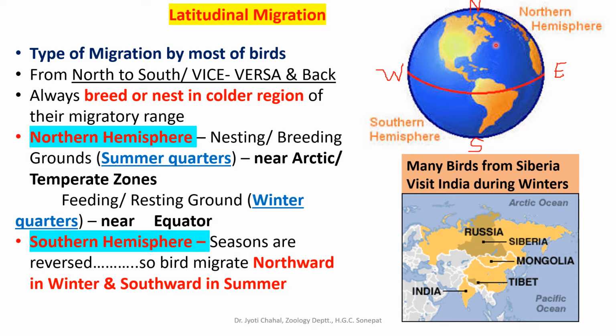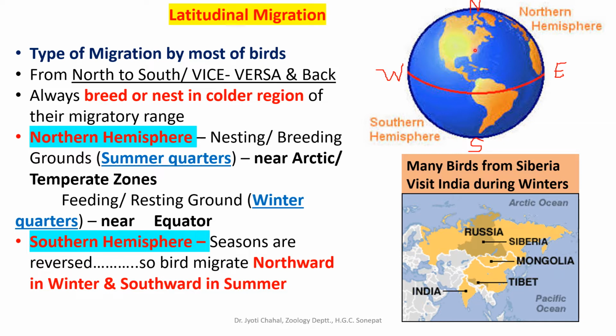And what will be the feeding or resting ground? That will be here near equator. That will be winter quarters for the migratory bird, and it will act as a feeding and resting ground, because during winters here the temperature will be much below zero, in minus, and that will not be easy for the bird to tolerate such low temperatures.